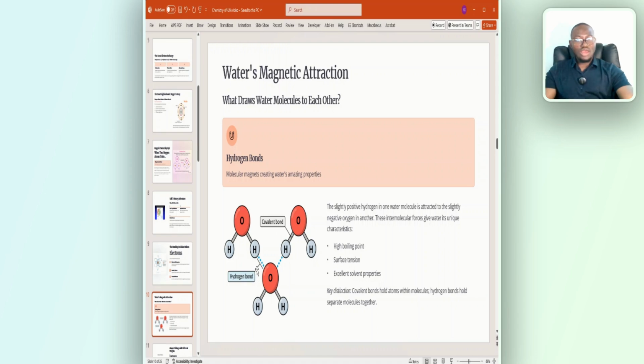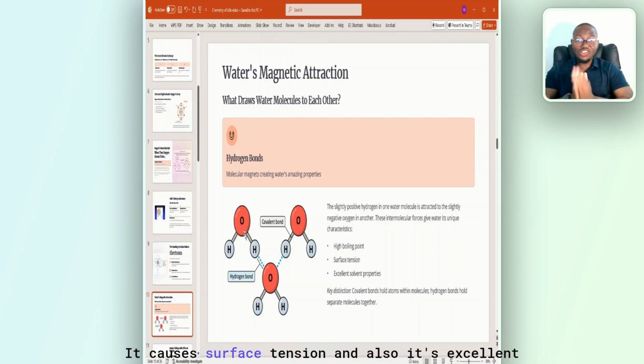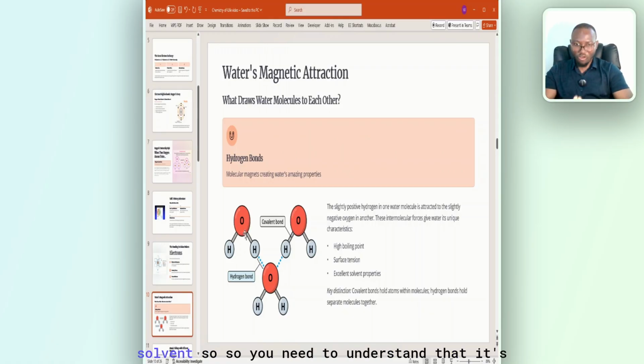Hydrogen bond. And another thing you need to know, it is because of this bond between oxygen and hydrogen, this adhesive bond, that causes what? This causes surface tension. Very, very important for you to know. It causes surface tension, and also it's excellent as a solvent. That's why water is a universal what? Solvent. So you need to understand that it's because of the hydrogen bonding and also because of the covalent bonding that all these things happen.